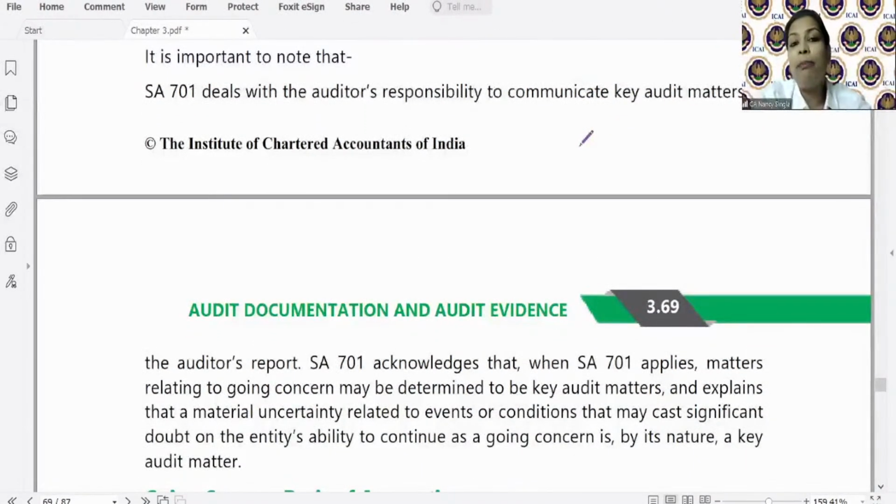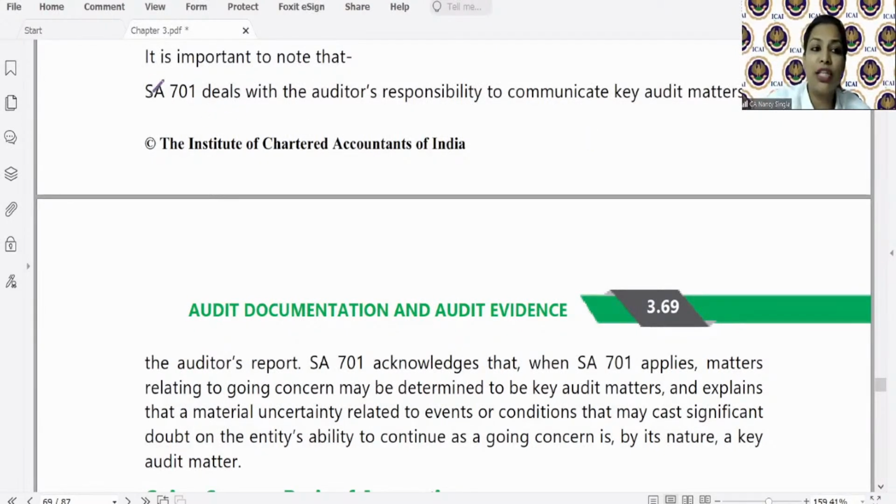And auditor may consider it as one of the key audit matters and may mention it in the auditor's report that this was the matter and how the same was addressed. So this going concern can also be one of the key audit matters.